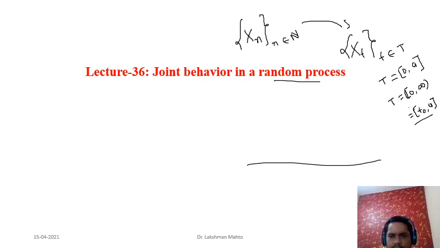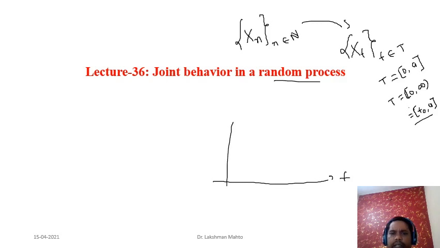The horizontal axis is the index, the indexing line, and on the vertical axis take X(t).